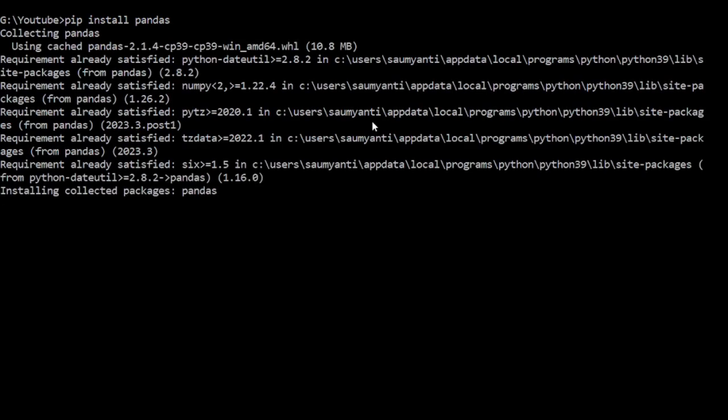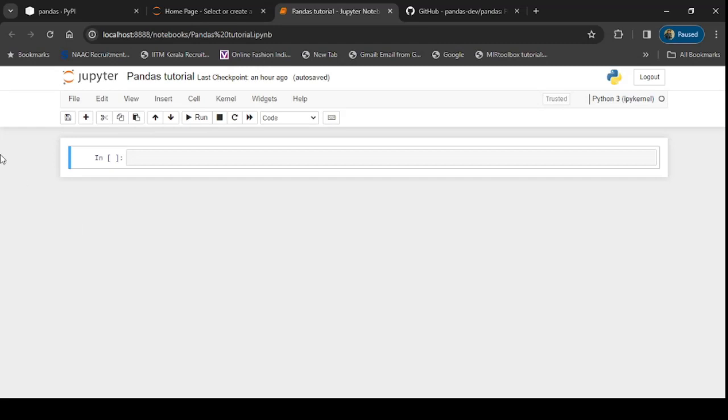Now let's understand pandas on my local machine. What do we have to do? We should have Python installed in our machine. We can write pip install pandas, and if you press enter, it will install pandas in your machine. In our Python series, we have written all the Python code in the PyCharm IDE. This time we will be using Jupyter Notebook for our hands-on in this whole pandas tutorial.